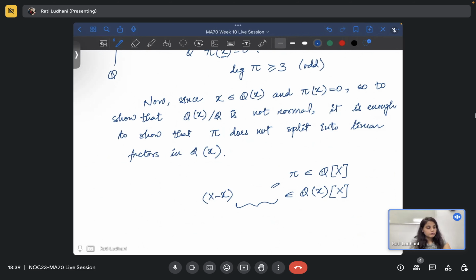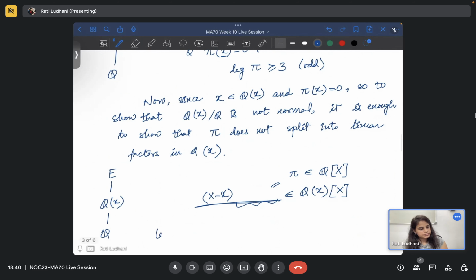But for the normal condition, what we really require is that it should factor into linear factors, right? So let's take an extension, because it is always easier when we know where the roots lie. Then it will be easier to write the roots and everything.